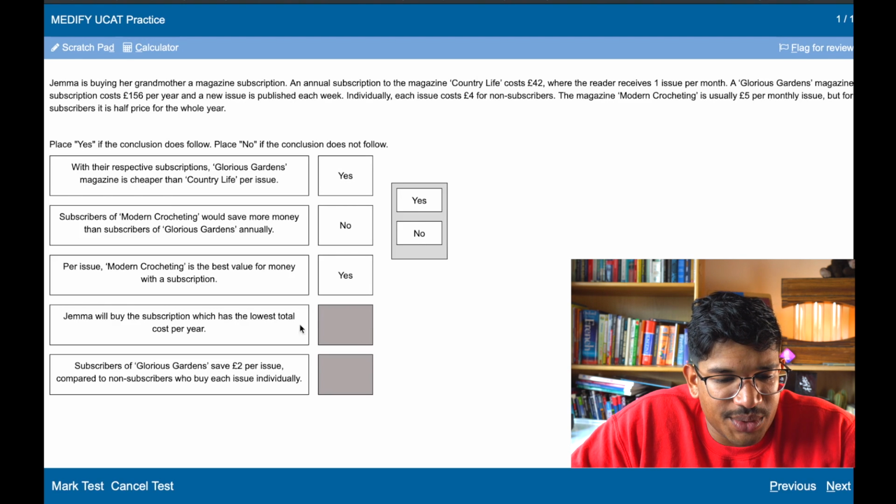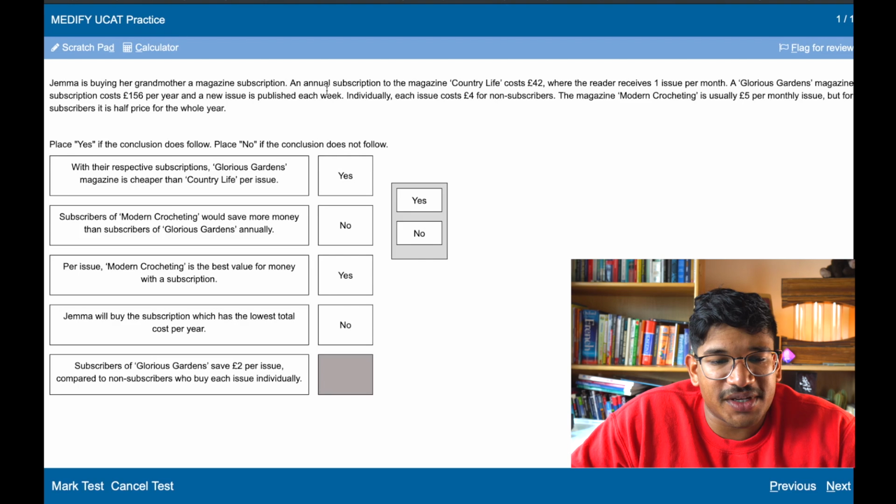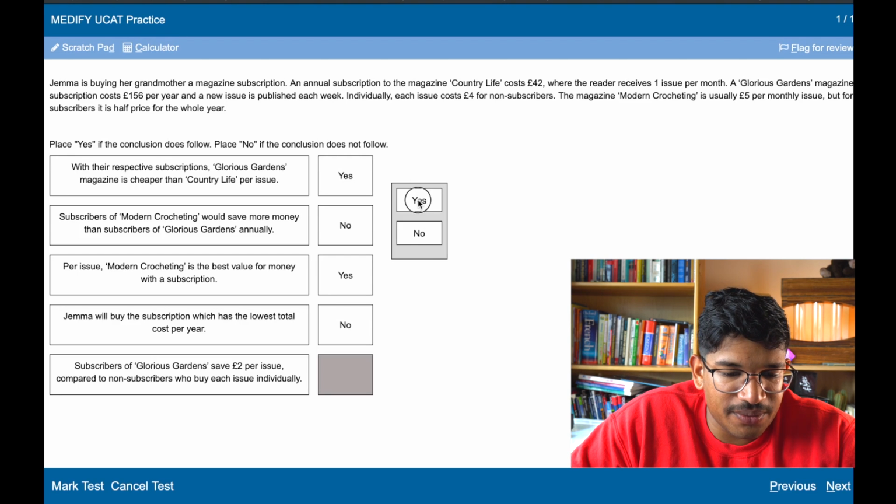Gemma will buy the subscription, which is the lowest cost per year. We don't know that. She doesn't say. Subscribers of Glorious Gardens save £2 per issue compared to non-subscribers who buy each issue individually. No, because Glorious Gardens cost £156 per year each week, 52 weeks. 156 divided by 52 is £3 an issue, so it's £1 per issue. So that's no, that doesn't follow.